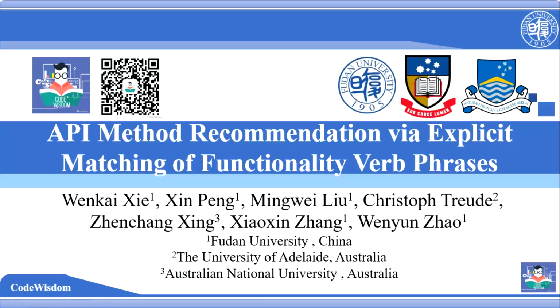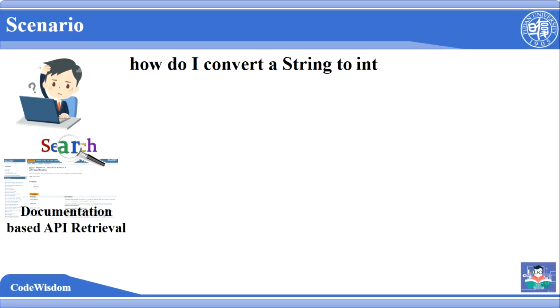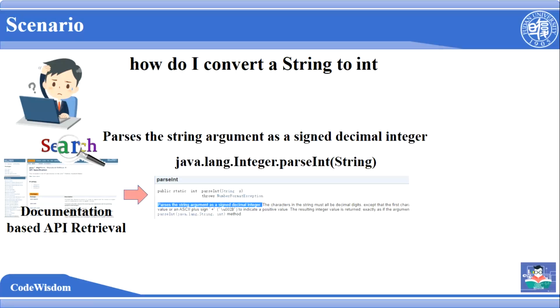API method recommendation with explicit mention of functionality verb phrases. Developers often need to find some API with specific functionality. In this situation, they often rely on document-based API retrieval approaches. Here is an example user query, and here is an API with its functionality description.